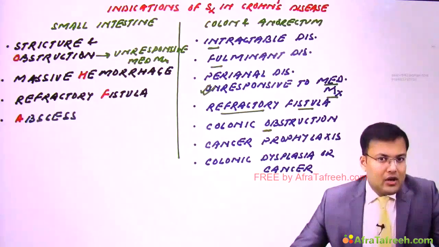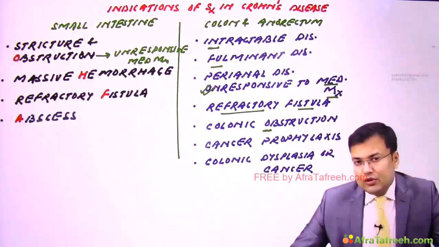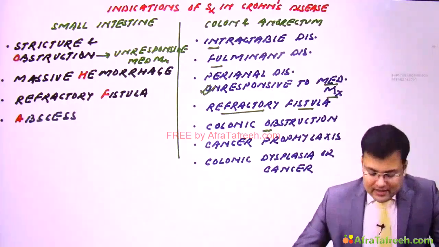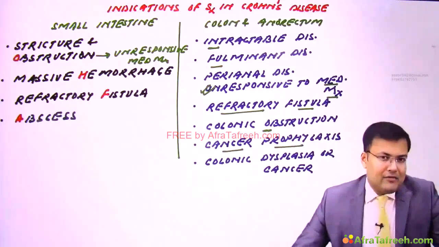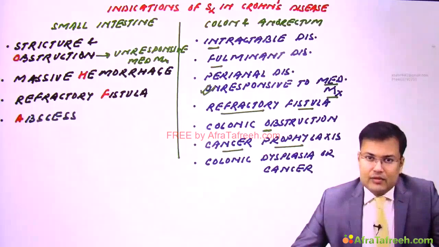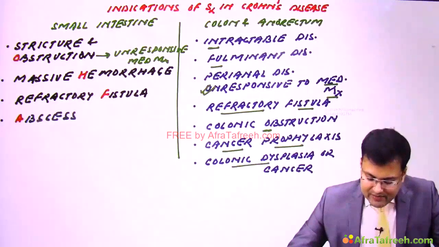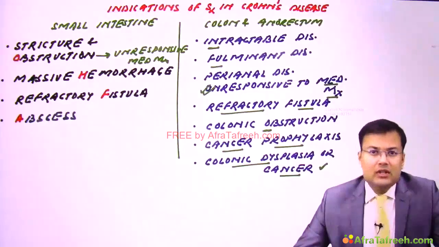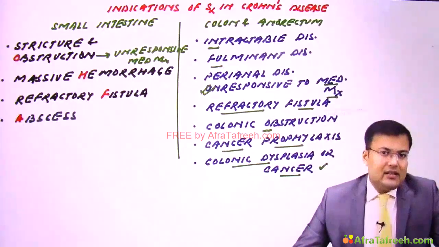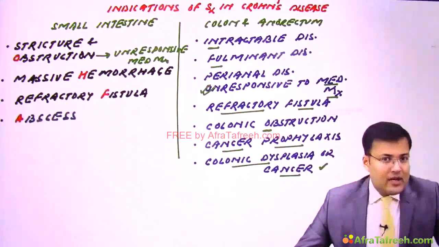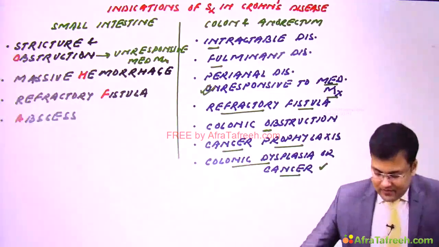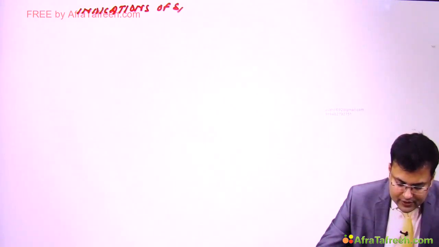Why? Because Crohn's disease increases the risk of both small intestinal and large intestinal malignancy. So if we suspect malignancy, we have to remove that part of bowel. So for cancer prophylaxis also we go for surgery. And if patient is having frank dysplasia or carcinoma, in that case also we have to remove the affected part. So these are the indications of surgery in Crohn's disease. Now see, what are the indications of surgery in ulcerative colitis? Indications of surgery in ulcerative colitis.